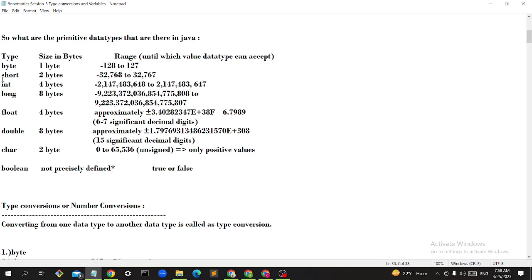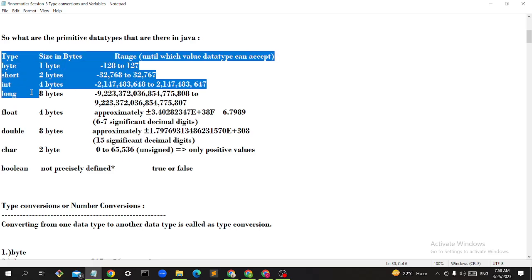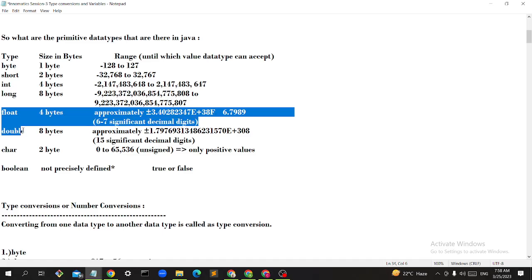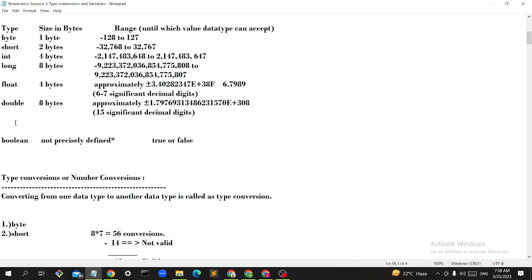Yes, sir. So byte, short, int, long are for integer values. Float and double are for decimal values. Whereas char is for characters. Only one character at a time we can store, like A to Z, only one character in the char data type. It occupies 2 bytes. It's unsigned, we'll say.